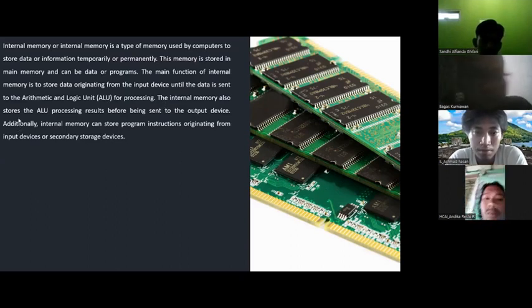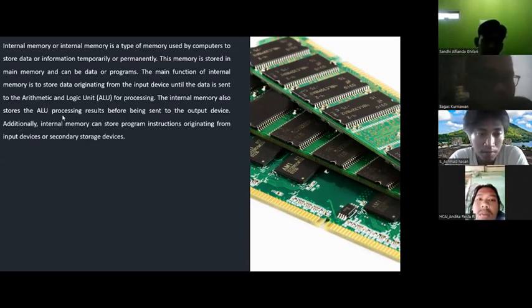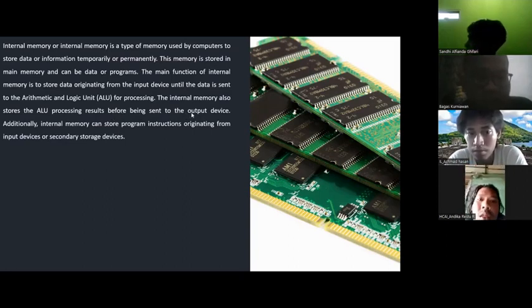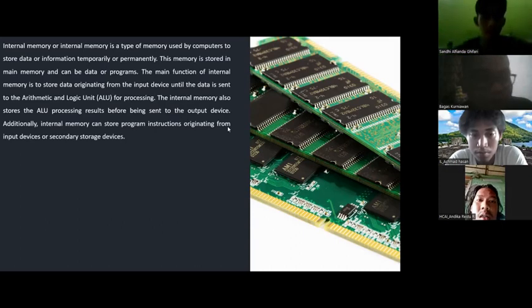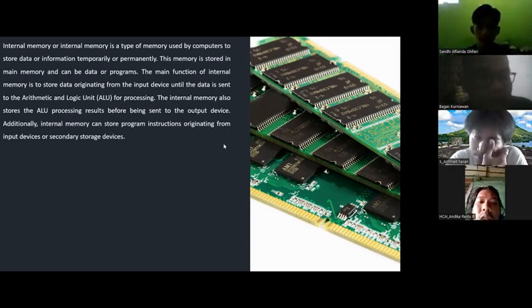The internal memory also stores the ALU processing result before being sent to the output device. Additionally, internal memory can store program instructions originating from an input device or secondary storage device.